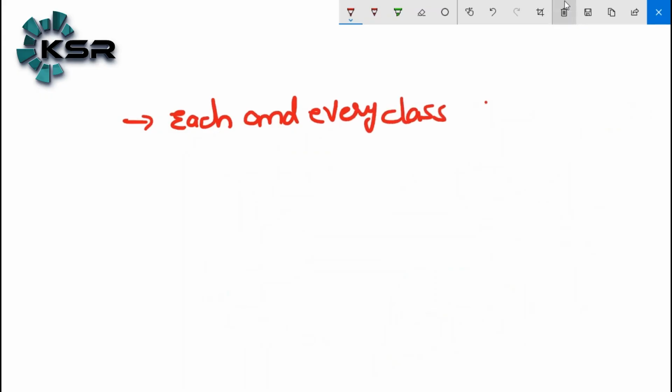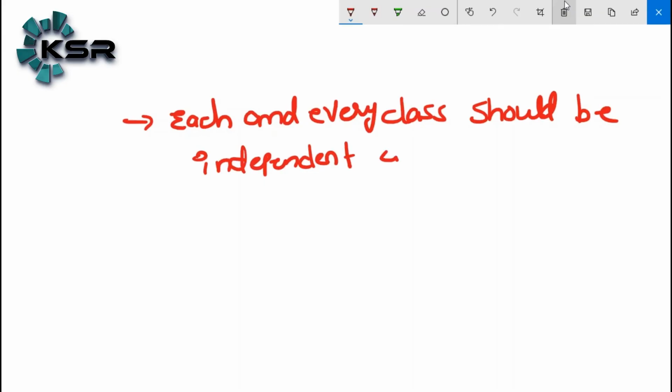The first point is that each and every class should be independent of the other classes.